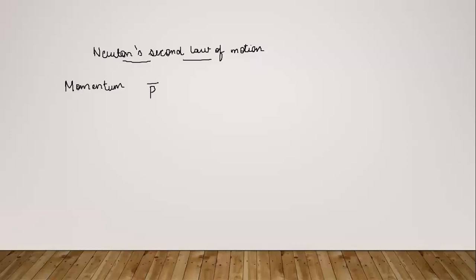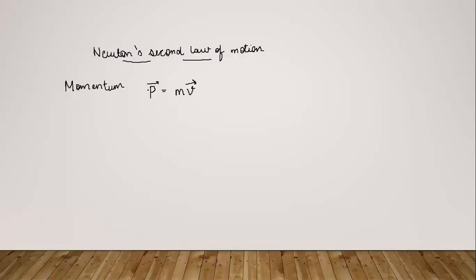So what we are discussing is Newton's second law of motion, and in that we'll first discuss the concept of momentum. What is momentum? Momentum is defined as the product of the mass of the body and its velocity v, and we denote momentum by the letter p. Small p is always momentum in physics, and capital P is generally pressure, so don't get confused. We are talking about motion, so here it will be momentum only. This is the product of mass and velocity.